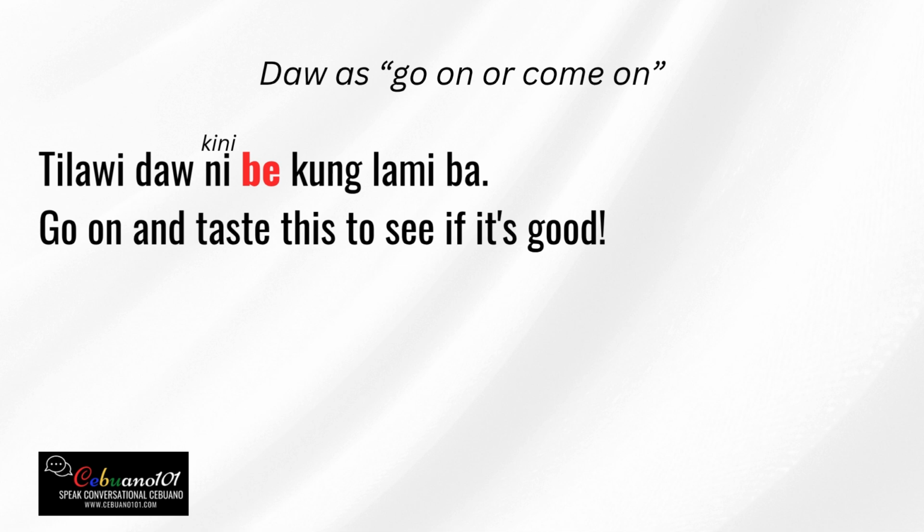The Bi here doesn't have a direct translation, mga higala. If there's a Bi in the sentence, it gives an impression that there's a little bit of push. There's a little bit of pleading there in the tone. So that's the meaning of Bi. And then we have kung. Kung is if. Lami, I think a lot of you already know the meaning of lami. Lami means delicious or good. Ba is a question marker, but in this case, it's more like a rhetorical statement. You don't have to answer.